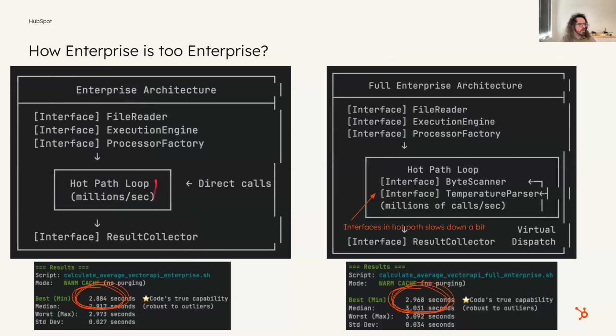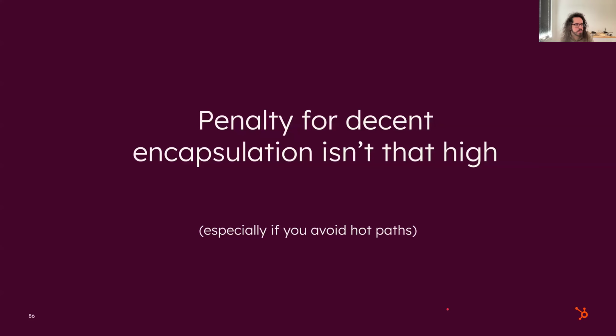Now, in the first version, I avoided having these replaceable components in the hot loop. But even if I throw those in there, so let's say I have a byte scanner that helps me look up semicolons and new lines, and I have a temperature parser that helps me parse temperatures, and those are also swappable, I'm still only up to 2.9 seconds. We're still sub 3 seconds, which is pretty darn good. So the penalty for decent encapsulation isn't really that high, especially if you avoid the hot path. But even if you don't, it's really, really worth it.